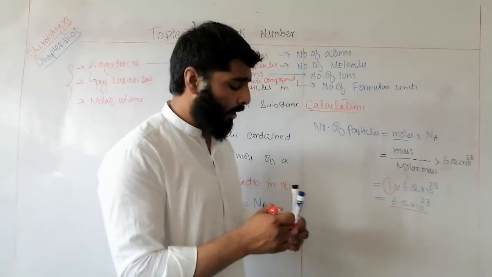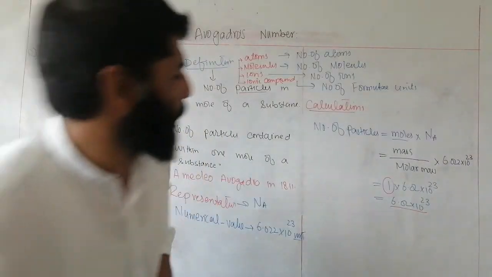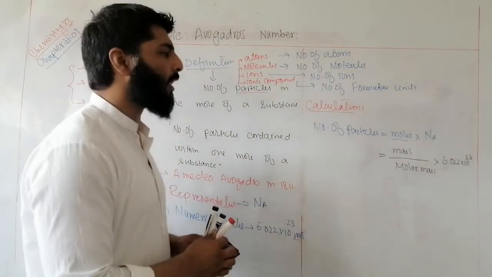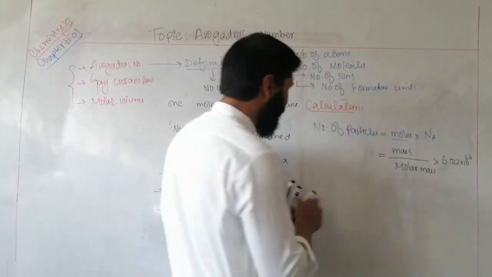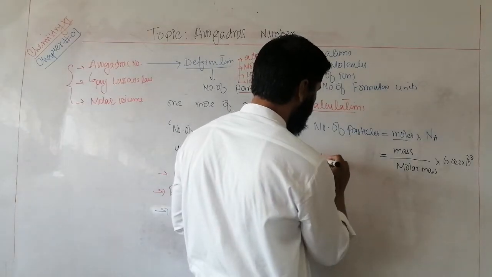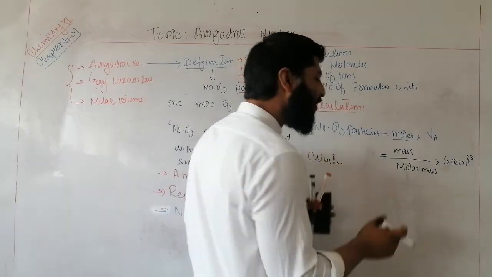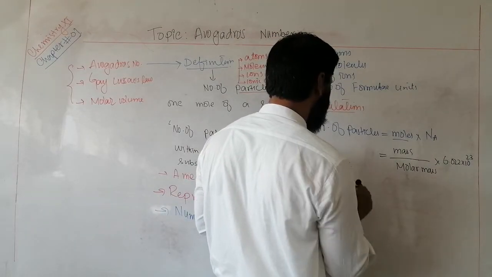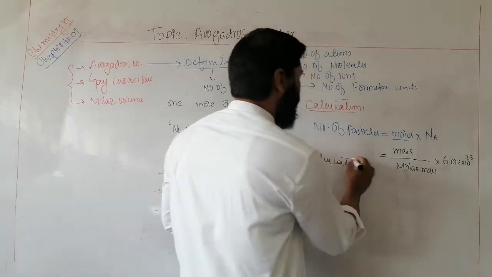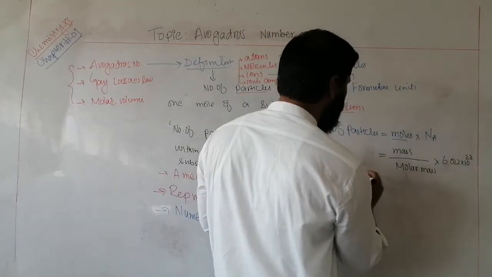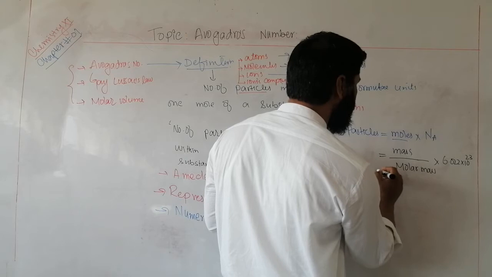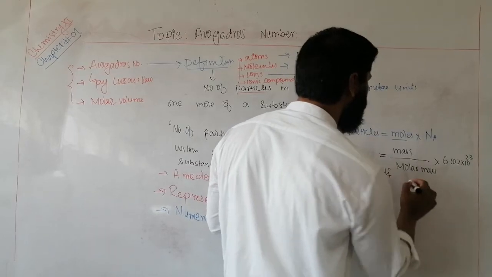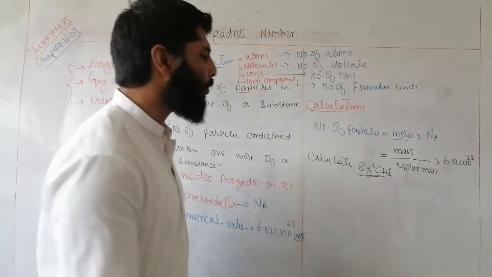Now, how can you calculate? You can calculate by simply using this formula. For example, you are asked to calculate the number of particles in 8 grams of CH4. How can you calculate?